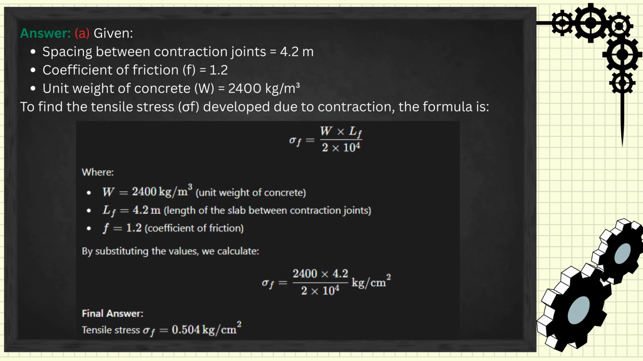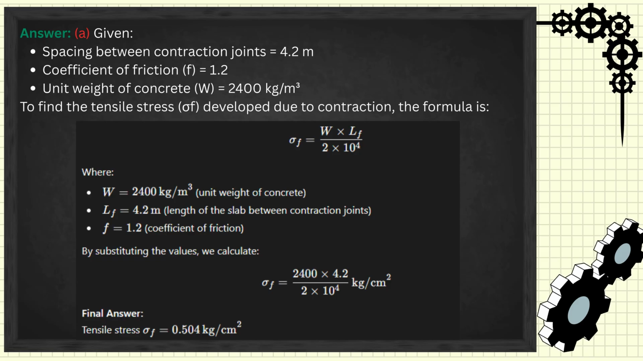Answer. A. Given spacing between contraction joints equal to 4.2 meters, coefficient of friction, F, equal to 1.2, unit weight of concrete, W, equal to 2,400 kilograms per cubic meter, to find the tensile stress, sigma, developed due to contraction. The formula is the tensile stress sigma F is equal to W times LF divided by 2 times 10 to the power of 4, where W is 2,400 kilograms per cubic meter, which is the unit weight of concrete.